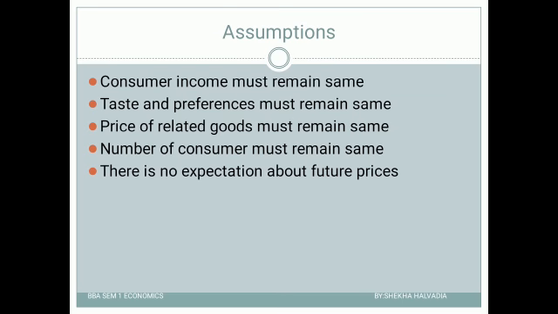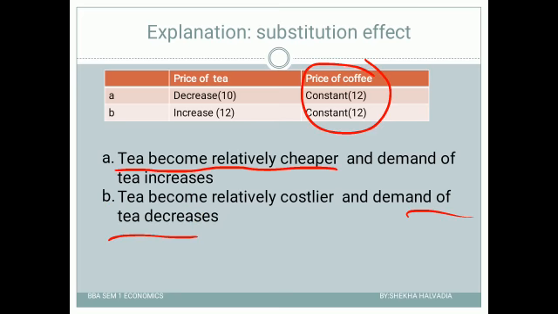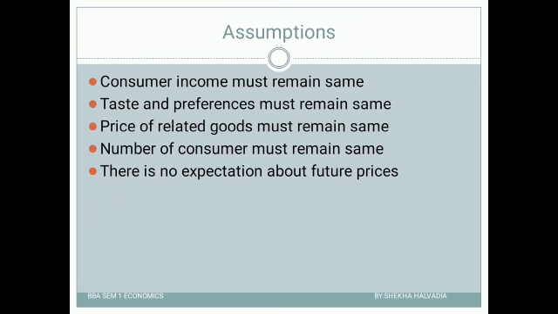So you can see here in the previous example when I explained to you, the price of coffee we have kept constant, right? We have kept the price of coffee constant. Instead of keeping it constant, if the price of coffee also decreases and increases with the price of tea, will it have an impact on the demand of tea? No. So guys, the price of related goods, meaning the price of substitute and complementary goods, are kept constant, or are assumed constant here, right? So only then will the price and demand have the inverse relationship.